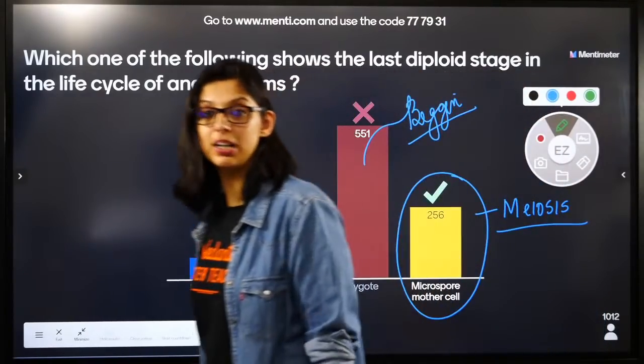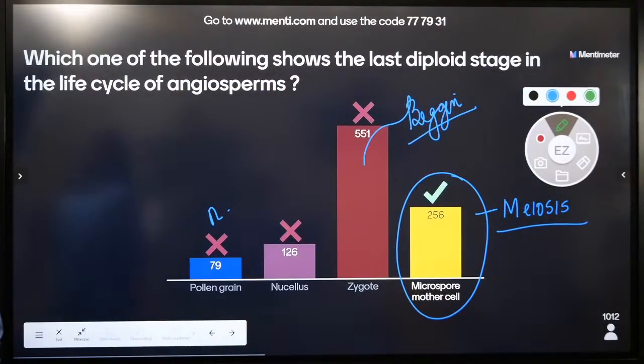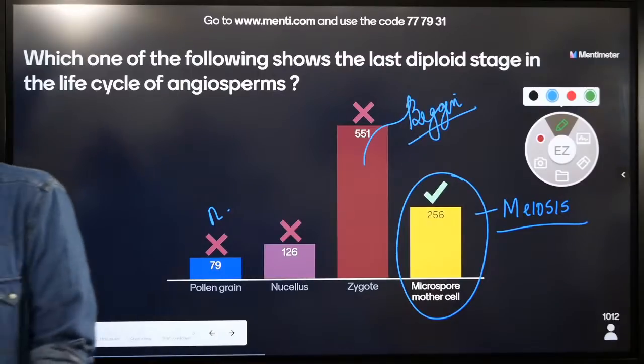Do you want to become murderers? Do you want to murder the zygote? Do you want to murder the zygote?